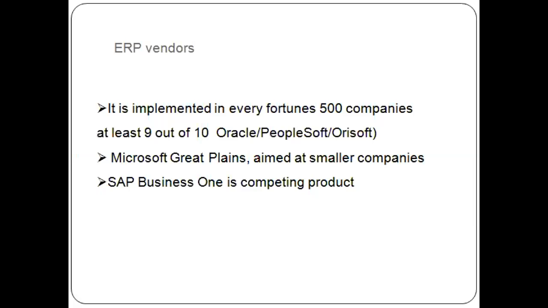Microsoft Great Plains is for smaller companies, like MS Access that we use, where we also used FoxPro and dBase. Now for the SAP software, the vendors like Oracle are there to get the relation between our software and the databases.